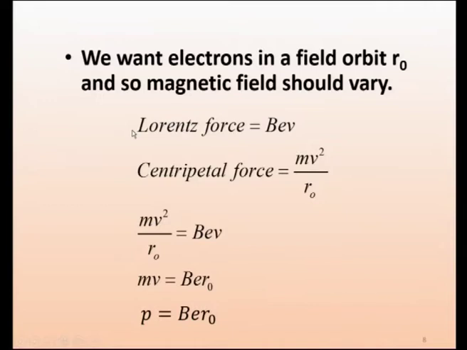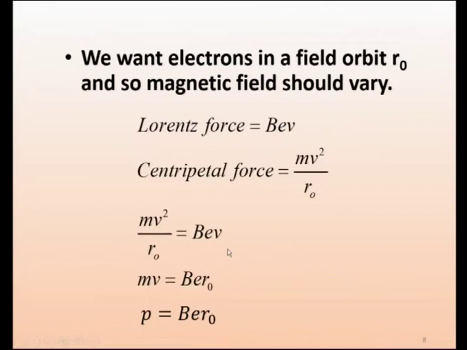So, that is what the first equation gives, Lorentz force equal to BeV. Now, this is also equal to the centripetal force. So, we get mv squared by r naught, because r naught is the radius of the orbit. The centripetal force is mv squared by r naught. Now, these two must be equal, only then it will be in one orbit. The centripetal and centrifugal forces should be equal, then it will be in a stable orbit.